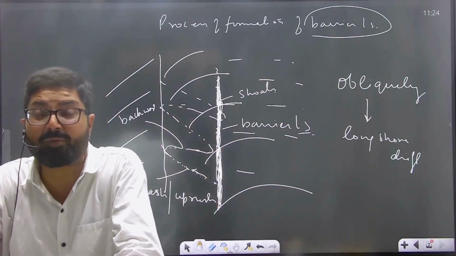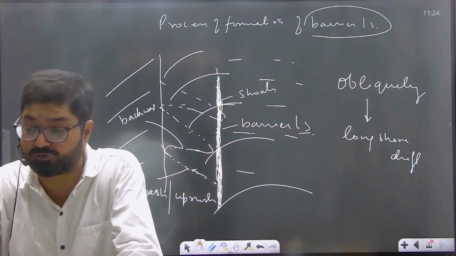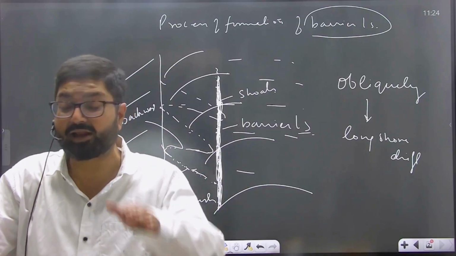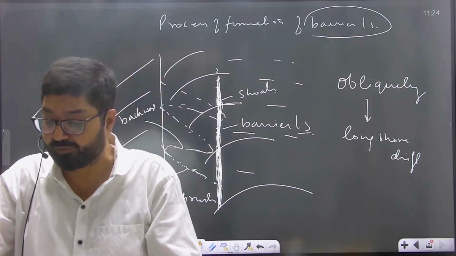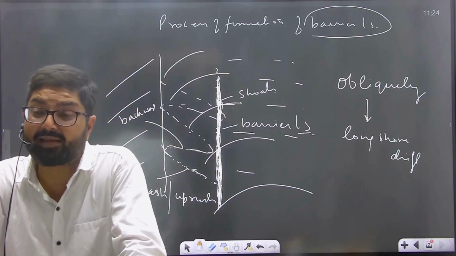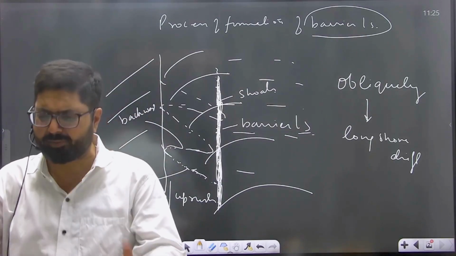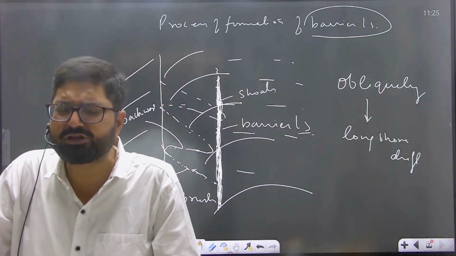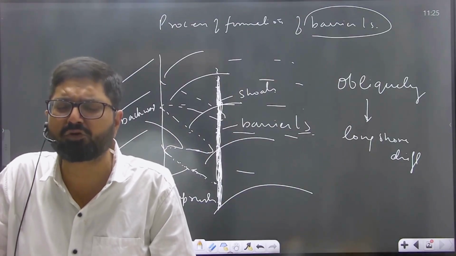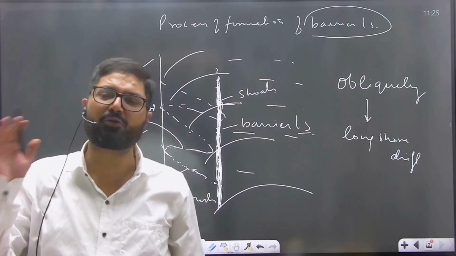The formation of barrier islands begins with the development of shoals. Subsequently, the shoals grow in height and emerge above the sea level to form barrier islands. A standard definition of barrier island is, the barrier islands are in the form of ridges or mounds of sand that lie parallel to the coastline.